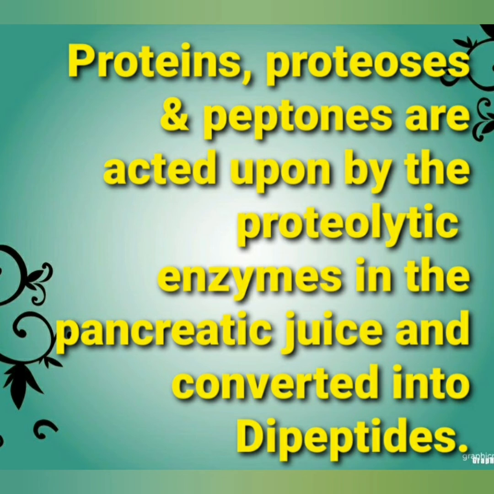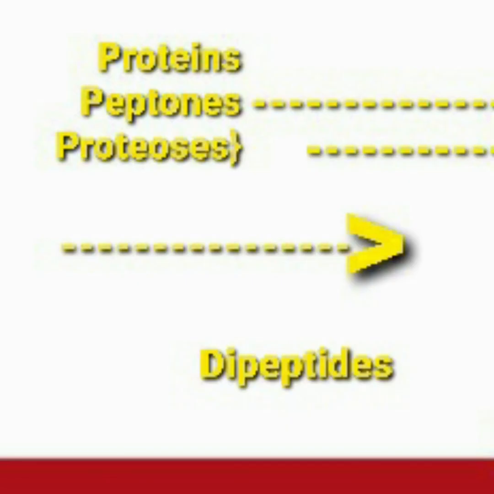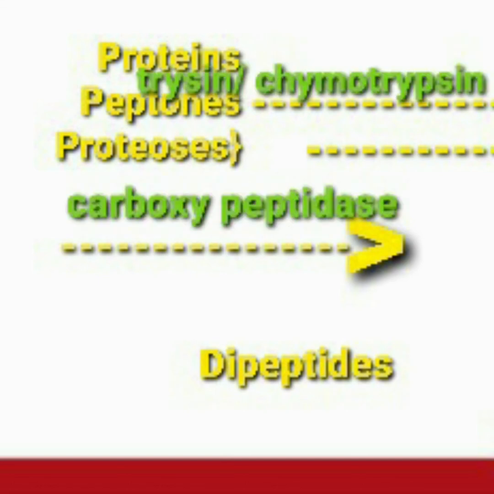Proteins, proteoses and peptones are acted upon by the proteolytic enzymes in the pancreatic juice and converted into dipeptides. So here is the equation showing the conversion into dipeptides. So this conversion is with the help of the enzymes trypsin, chymotrypsin and carboxypeptidase.